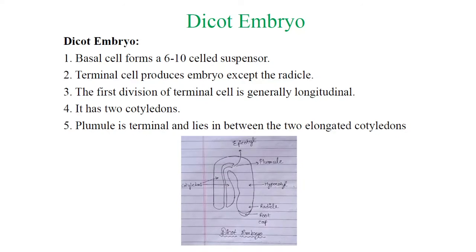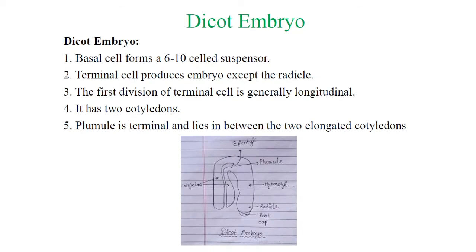The basal cell forms a 6 to 10 cell suspensor. The terminal cells produce the embryo except the radical. Radical gives the root system, and other than the radical, the whole part takes part in the development of the embryo.